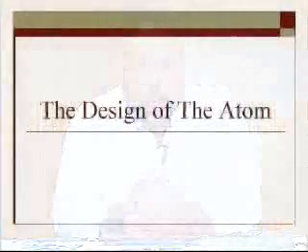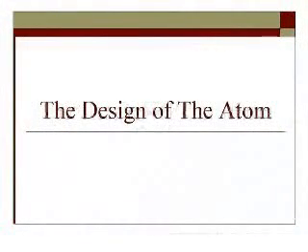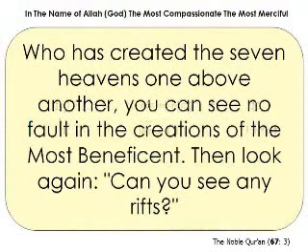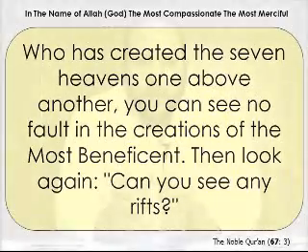Now Allah God Almighty teaches us in the Noble Quran the design of these atoms, such that Allah states in the Noble Quran in chapter 67 verse 3 the following: Who has created the seven heavens one above another, you can see no fault in the creations of the most beneficent. Then look again, can you see any rifts? So Allah God Almighty teaches us here that His methodology in creation is to create a central object surrounded by seven layers, seven heavens. So we have the earth surrounded by seven layers.